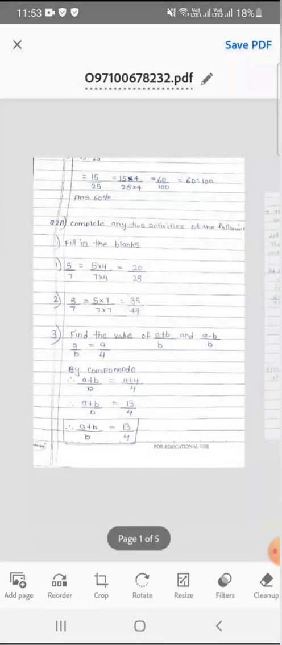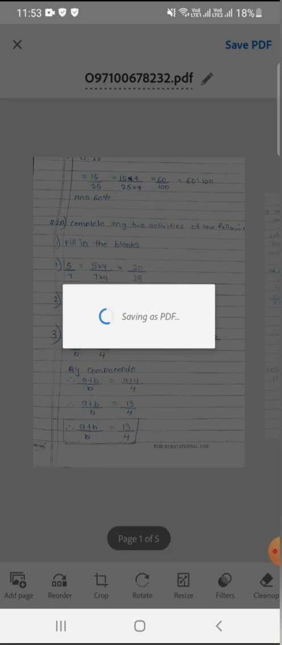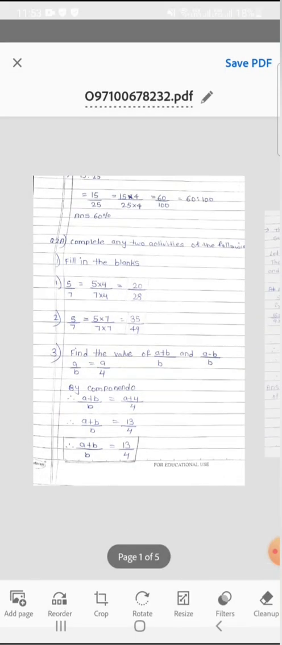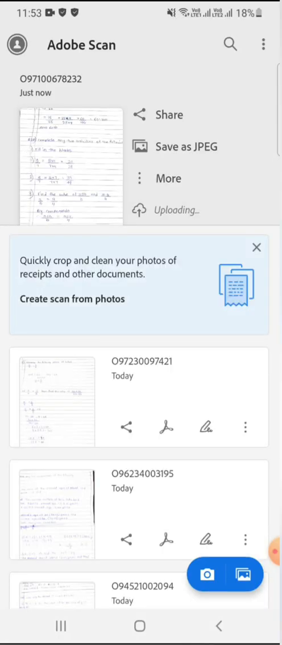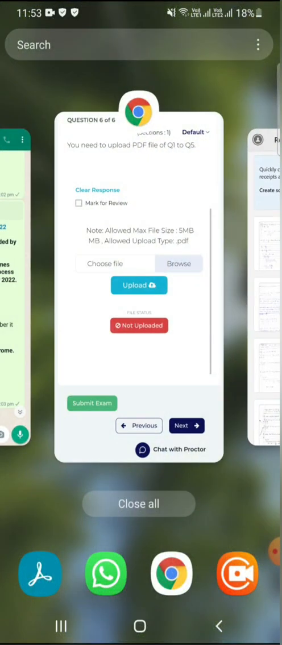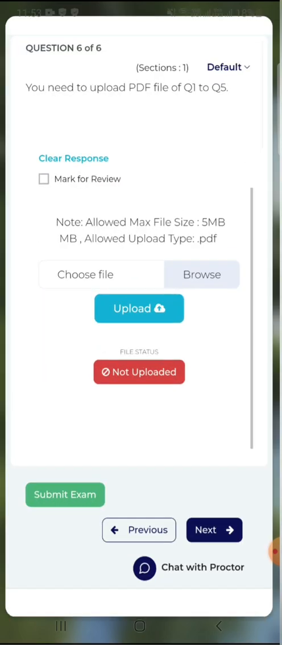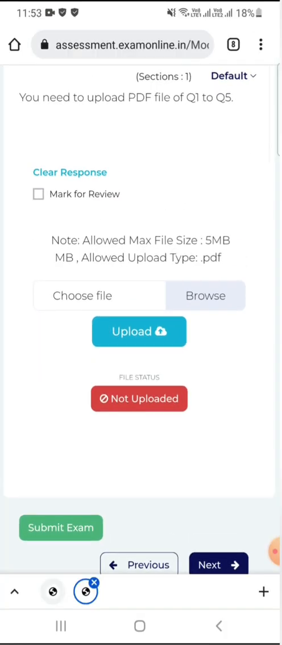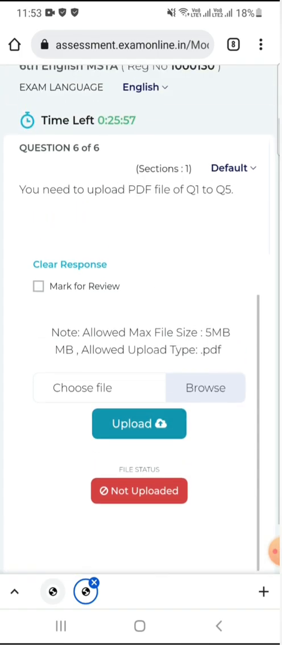Now we have renamed it. Now save this PDF. It will be saved in recent PDFs or recent documents, so don't worry about that. Now again click on this home button and then select the page of our system. Now we have to upload the PDF here.